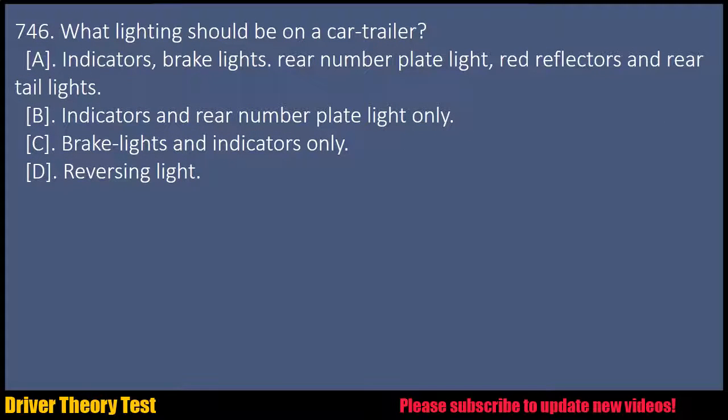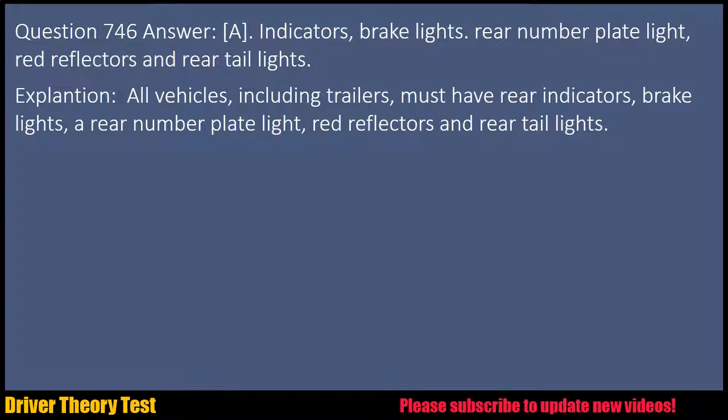Question 746. What lighting should be on a car trailer? A. Indicators, brake lights, rear number plate light, red reflectors and rear tail lights. B. Indicators and rear number plate light only. C. Brake lights and indicators only. D. Reversing light. Question 746. Answer: A. Indicators, brake lights, rear number plate light, red reflectors and rear tail lights.